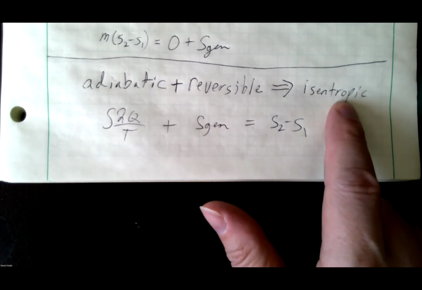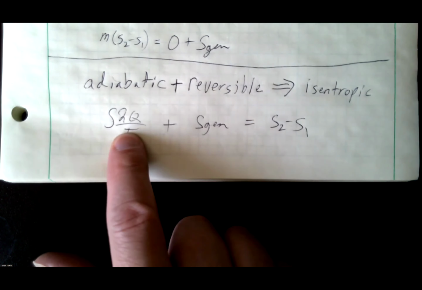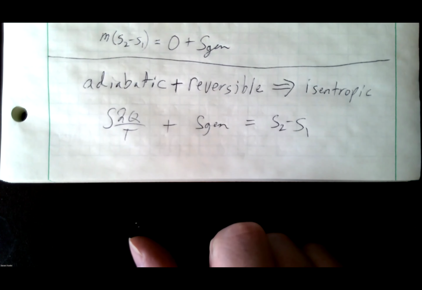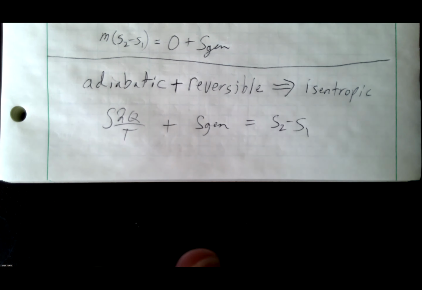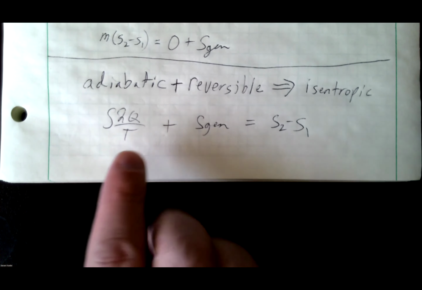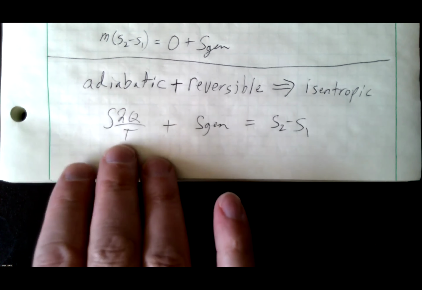If I know it's isentropic, that doesn't necessarily mean that it's adiabatic and reversible. This could be the negative opposite of that, hence the reason for the arrow. I've said that like 2 or 3 times, and I can give us some examples to think about. I like to point to a cell phone charger. I can have a cell phone charger that once it gets up and is operating at a steady state, kind of an equilibrium, is losing heat. We know it's losing heat because I can feel that it's warm. So that means it's losing heat to the environment.